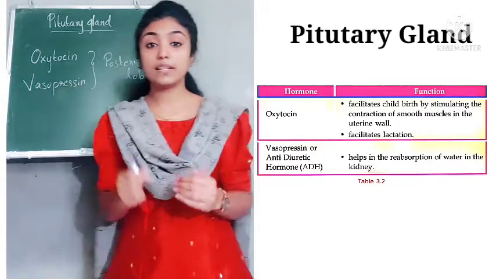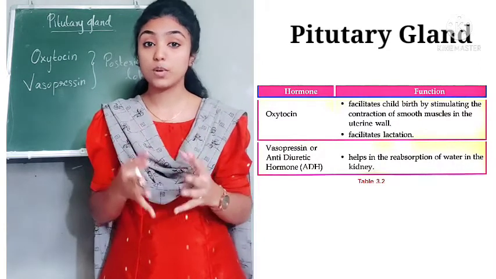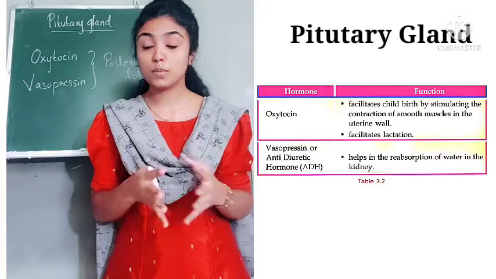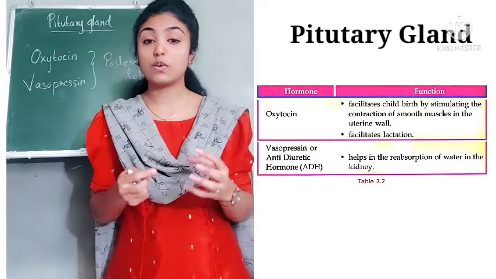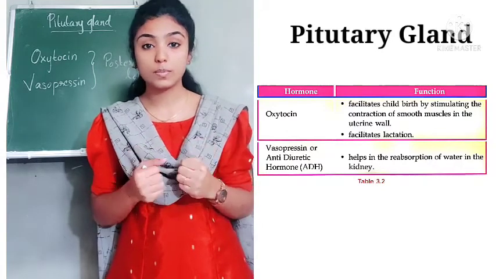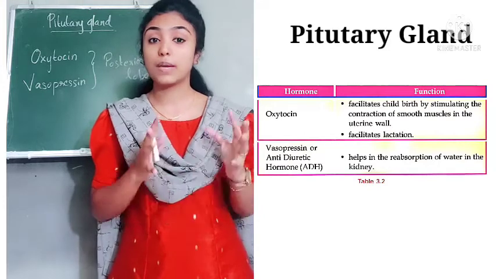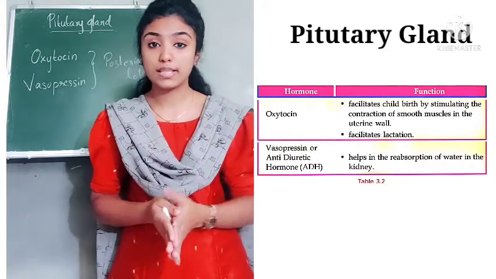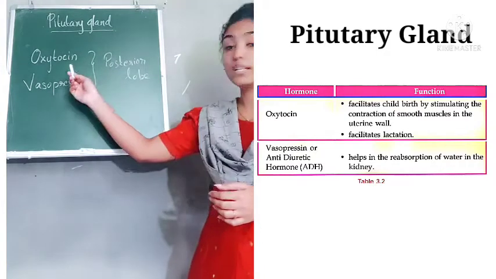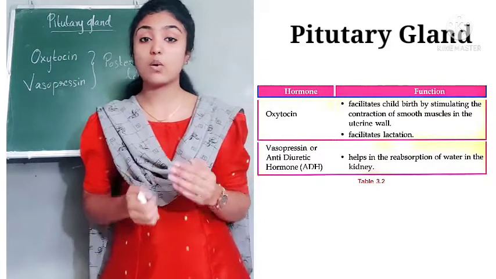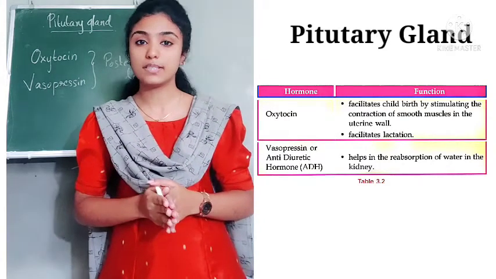Oxytocin helps in childbirth by stimulating the action of smooth muscles in the uterine wall. We know that by the contraction of smooth muscles in the uterine wall, the baby can come out from the uterus easily. So oxytocin helps in stimulating the contraction of smooth muscles in the uterine wall and helps in childbirth.